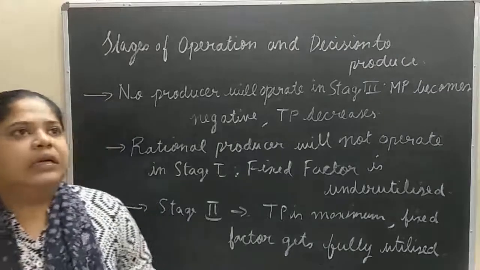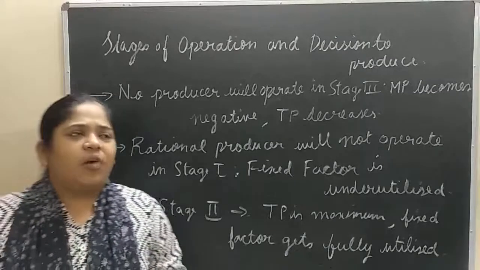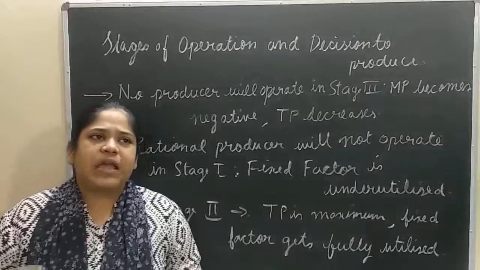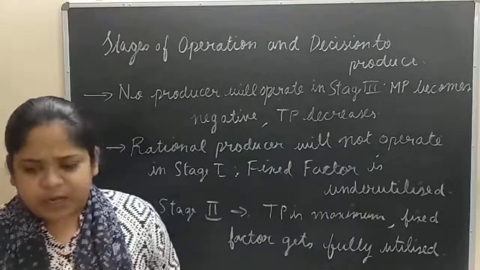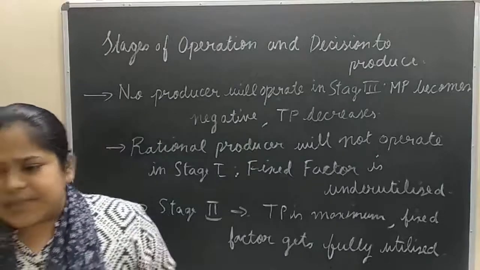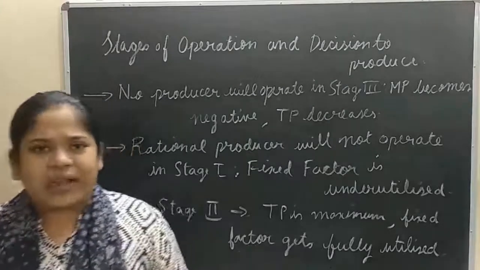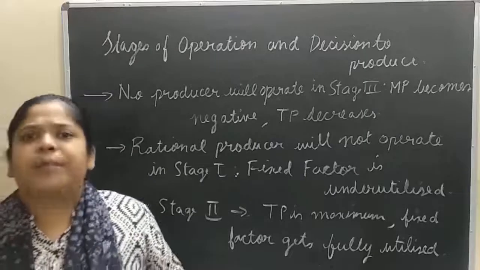A producer will not operate in stage 3 because the MP, marginal product, that is the addition to total product, becomes negative. It means that whatever labor he is adding is not helping the production level.